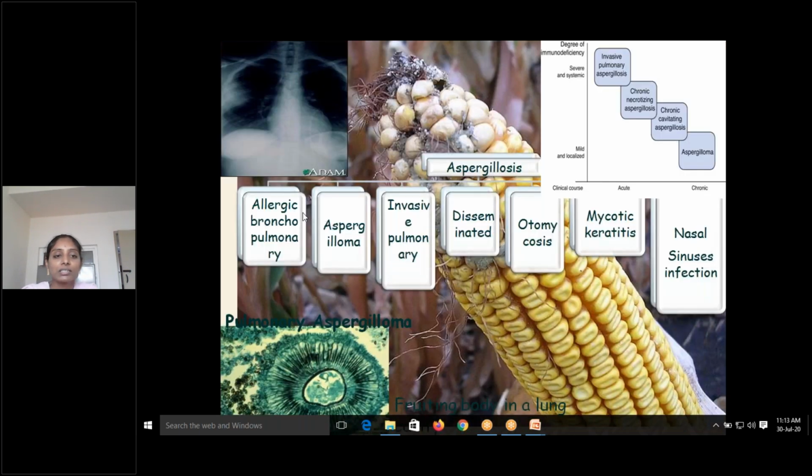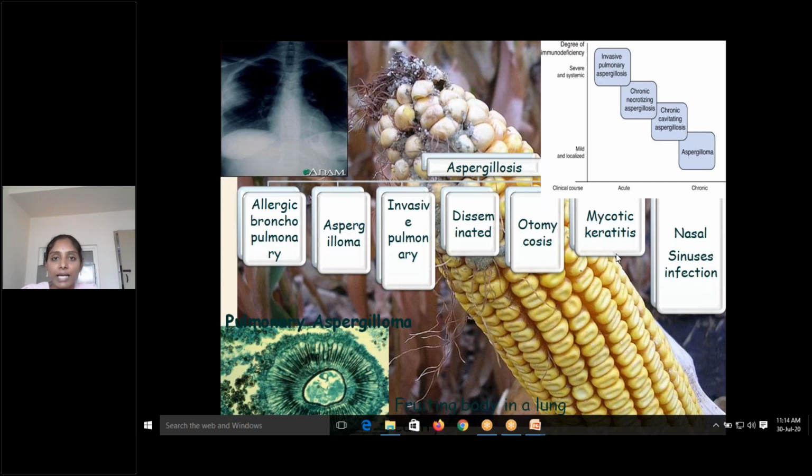Aspergillus may cause bronchopulmonary aspergillosis, and aspergilloma, that is a fungal ball in the lungs. Invasive pulmonary aspergillosis is very rare, usually seen in immunocompromised individuals. Disseminated infection and otomycosis, ear infection, are also common.